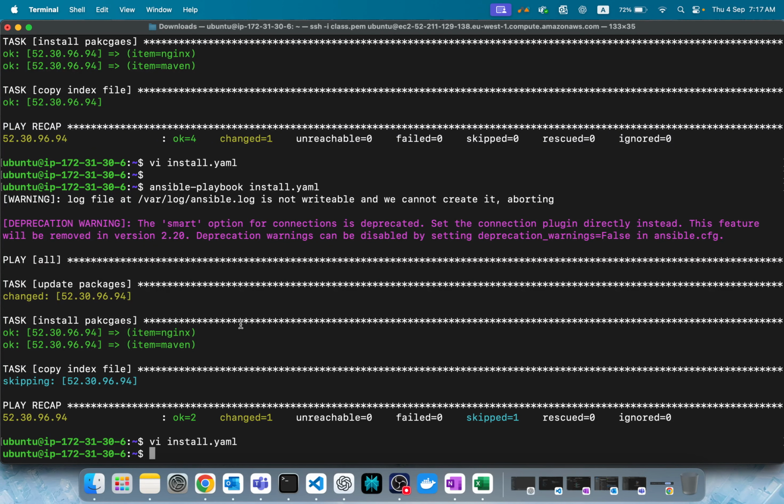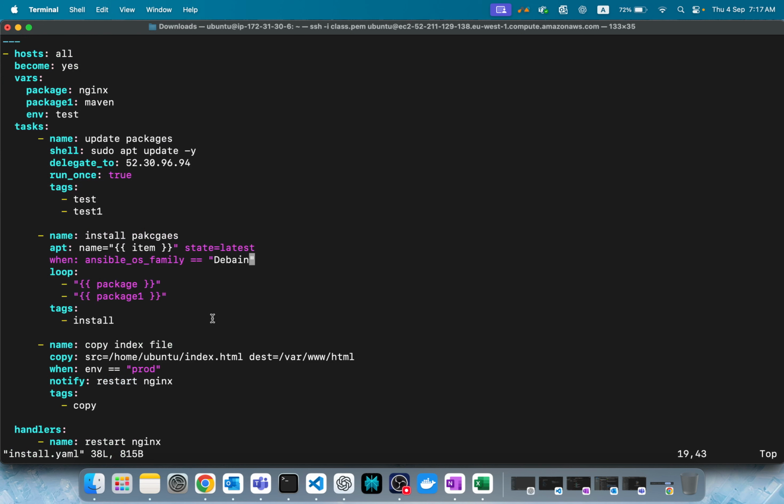So when you say ansible_os_family Debian, it will look for this variable in the gathered facts. Of course, ansible_os_family is also present in the gathered facts. How do you know? I Google it. If you want to add a condition based on the version, you can just Google it. It will give you the variable and you can add it and try it.